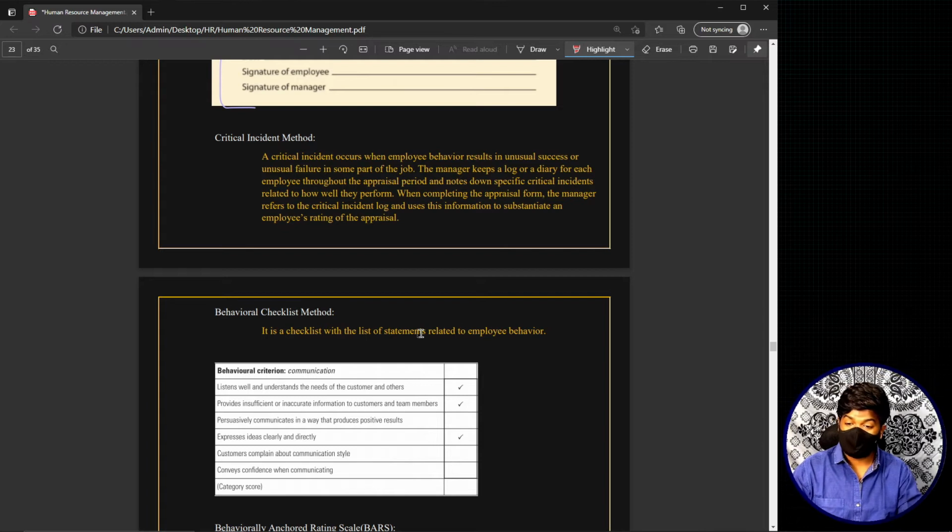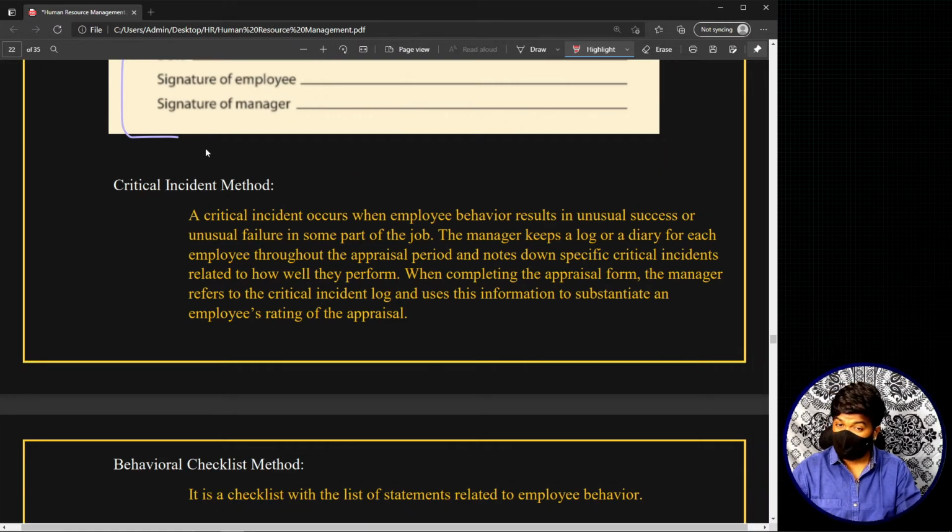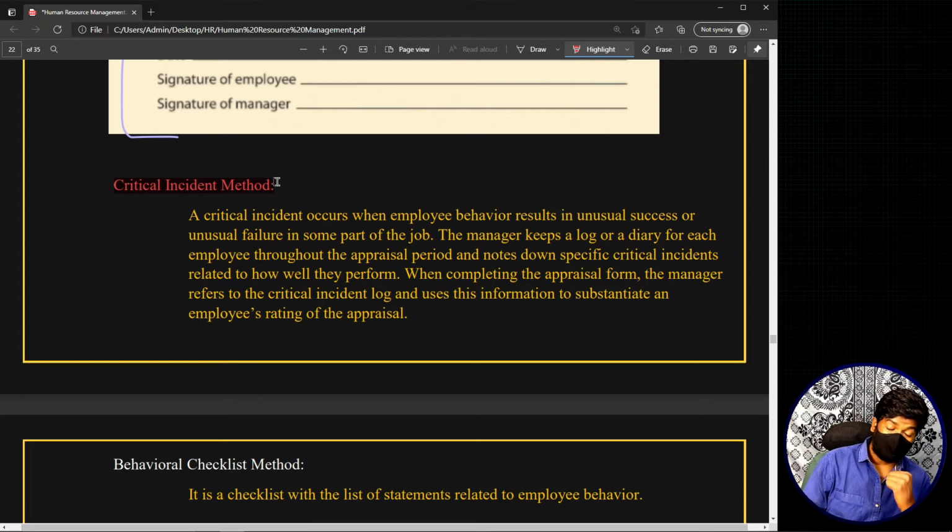That means the performance appraisal methods which completely focus on behaviors. The first method that we are going to discuss in behavioral methods of performance appraisal is the critical incident method. Now before going directly into these behavioral methods, you need to understand what a critical incident is. Critical incidents are incidents that exhibit unusual success or unusual failure, or unexpected behaviors, or something new, or a new behavior.